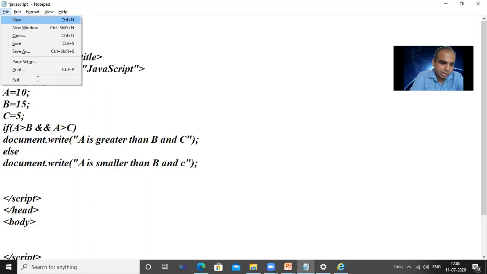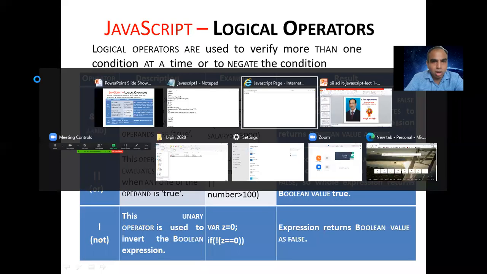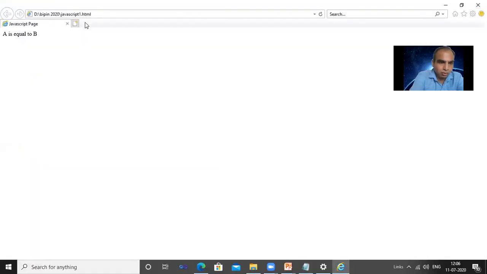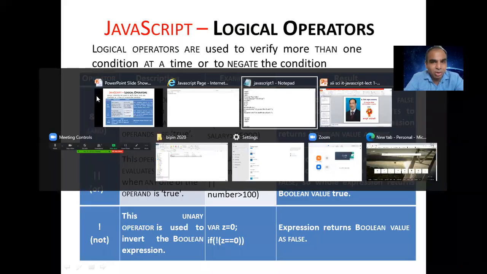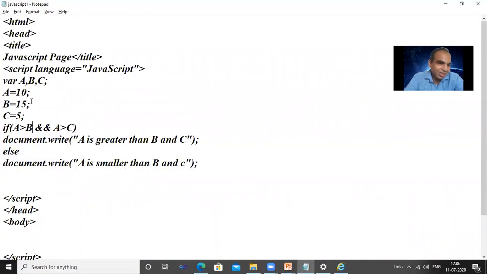Okay, so let's check the output. Refresh. Yeah, we're getting the answer: A is smaller than B and C. Now first of all, the first condition is true. That's why the second condition is also true. See that now both conditions are true, then only it shows the statement. Okay, both conditions. So let's check another thing.